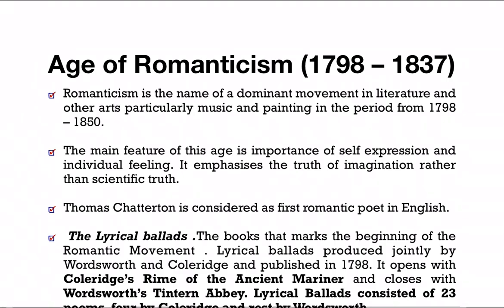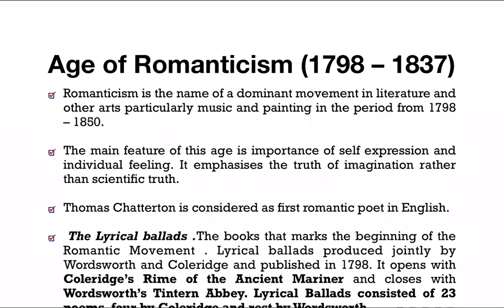So let's begin. As we all know, the Romantic age belongs to an age where the literary forms have been absolutely changed, and it begins generally in 1798 and lasts up to 1837.